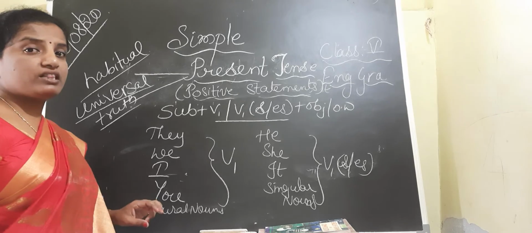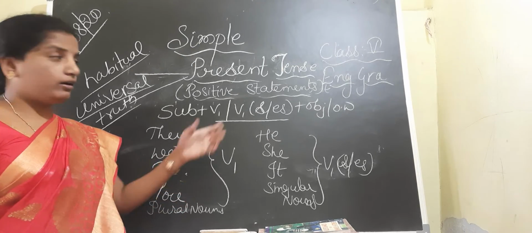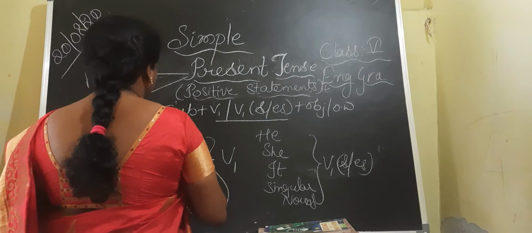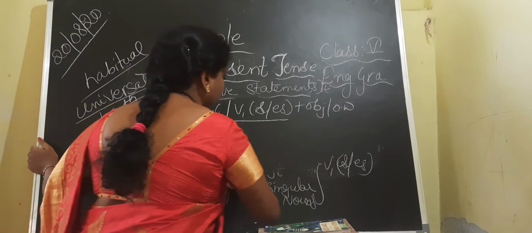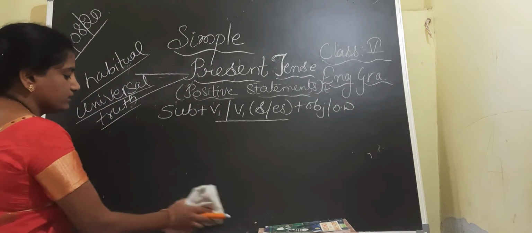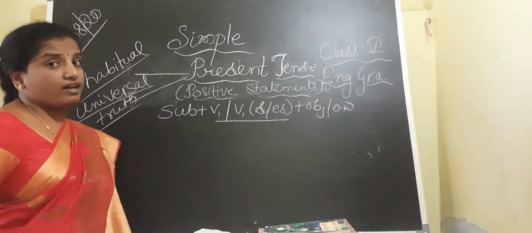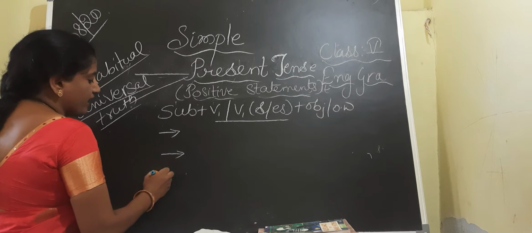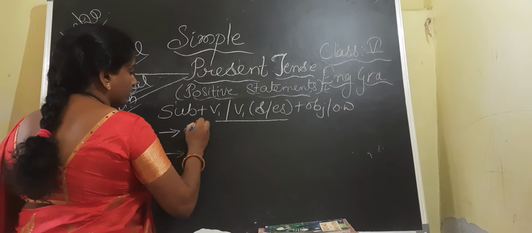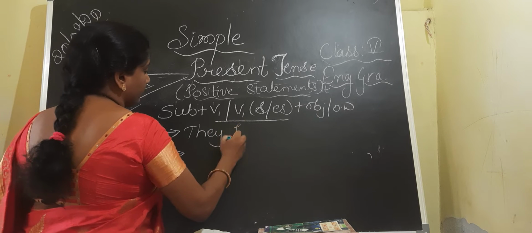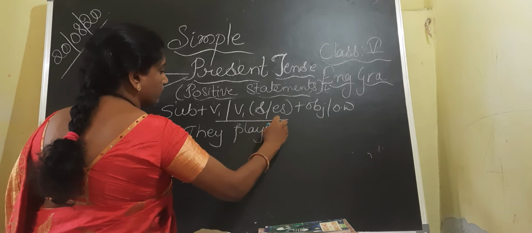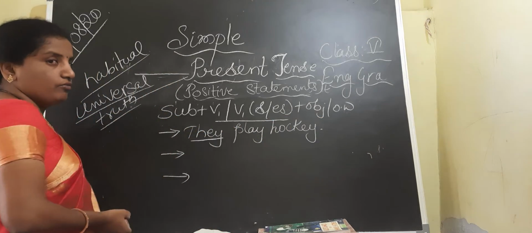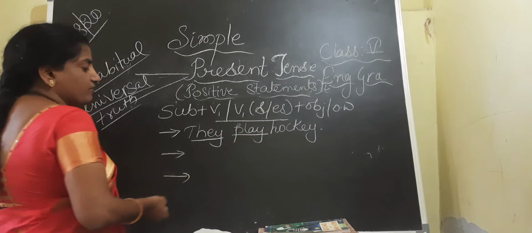Now I will explain with a few examples of the structure of the simple present tense. Let us give the clarification of the examples, where we have to use V1 and where we have to use V1 with s or es. I am writing a few sentences, children. As we have discussed earlier, they play hockey. Here, if you observe, this is the plural subject. For the plural subject, we have to add only V1.